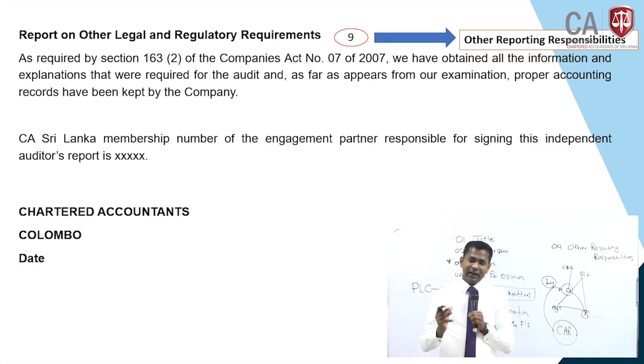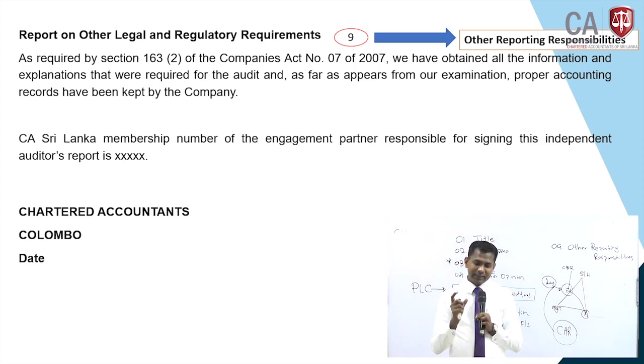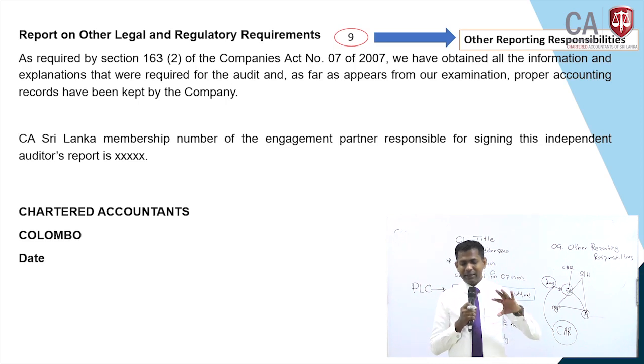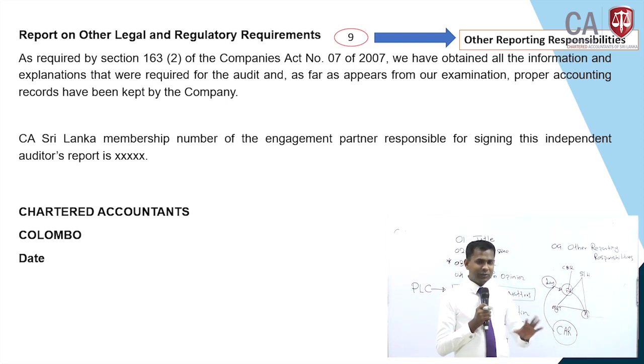Basically, if the governing country's law has any specific requirement for the auditor to check and report, other than the Sri Lanka auditing standards, that part will come under here. So you can note down a basic example: the Companies Act number 7 of 2007. Another example is, if you are a bank auditor, the Banking Act requirement. If you are an insurance company auditor, the Insurance Act requirement. If you are a finance company, the Business Finance Act requirement. Likewise, specific industries have different laws, but as far as Sri Lankan law is concerned at the moment, auditors basically report on the Companies Act requirement.